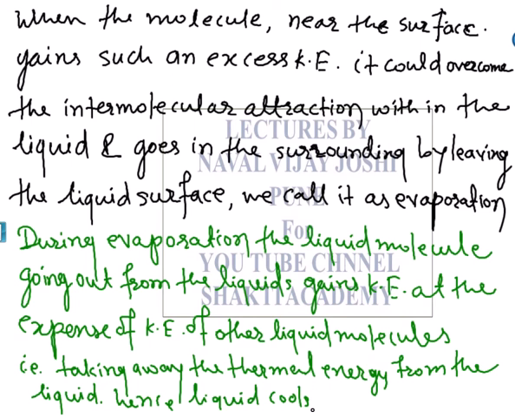So here you see that during the evaporation process, the liquid molecule is gaining the kinetic energy from the liquid itself and then leaving the liquid surface. That means indirectly we can say that the leaving liquid molecule earns thermal energy in the form of kinetic energy, and hence decreases the thermal energy content of the liquid, and that's why during the evaporation process the liquid cools.